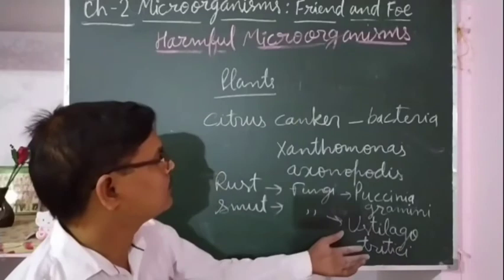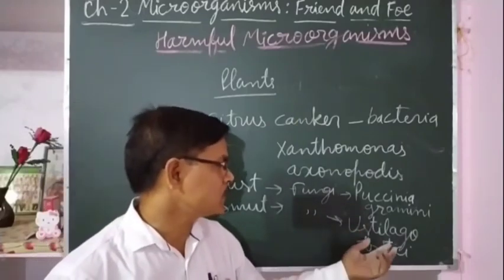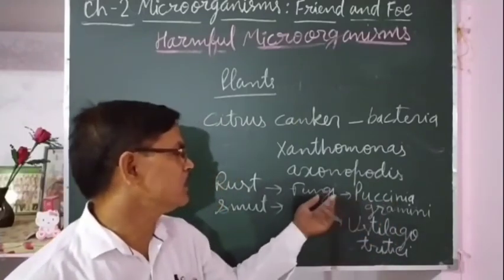So these are the names of the fungi which cause rust and smut.